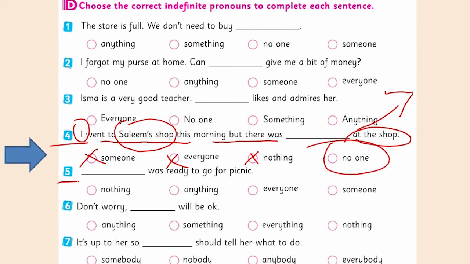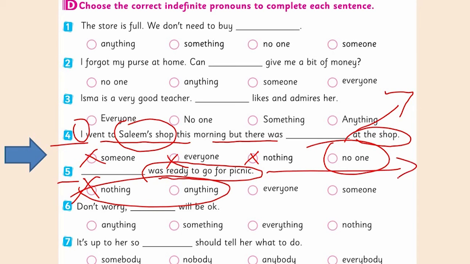Look at the fifth one. Was ready to go for the picnic. Nothing was ready to go for the picnic? Anything? No. This sentence belongs to people here. What will be the right answer from both these options? Yes, everyone here. Everyone was ready to go for the picnic.